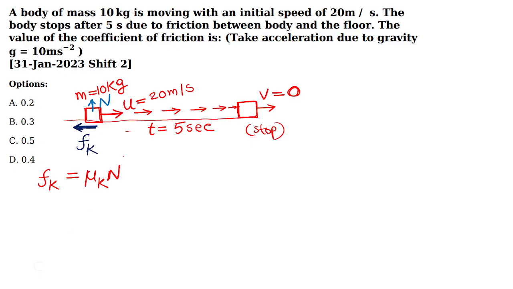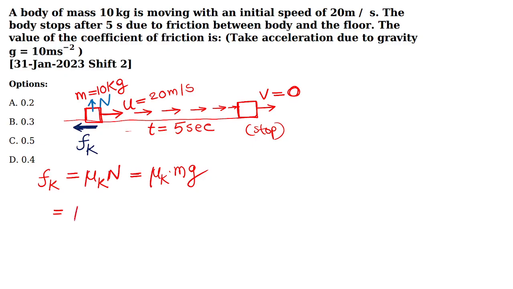For a horizontal surface, you have to revise the previous classes, okay? For the horizontal ground, the normal reaction is the same as mg. Normal reaction will be numerically equal to the weight of the body, mg. Understood? So mu k into mg.